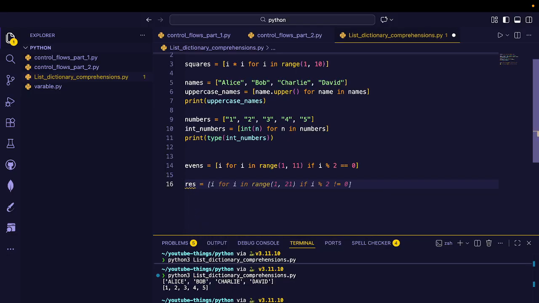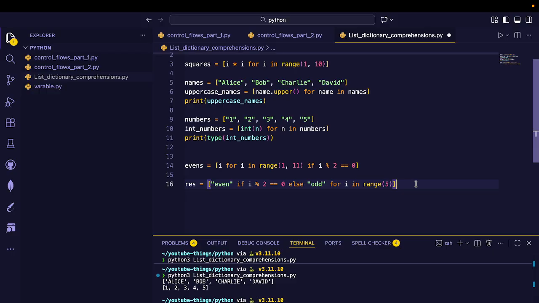Suppose res, equal to even if, range, let's say 5. I will not increase it a lot.